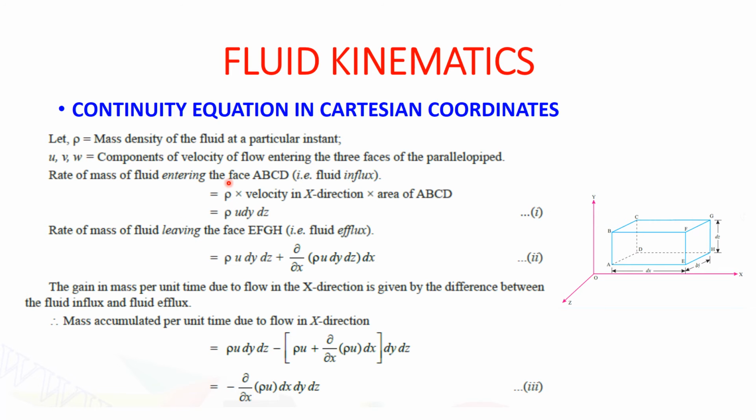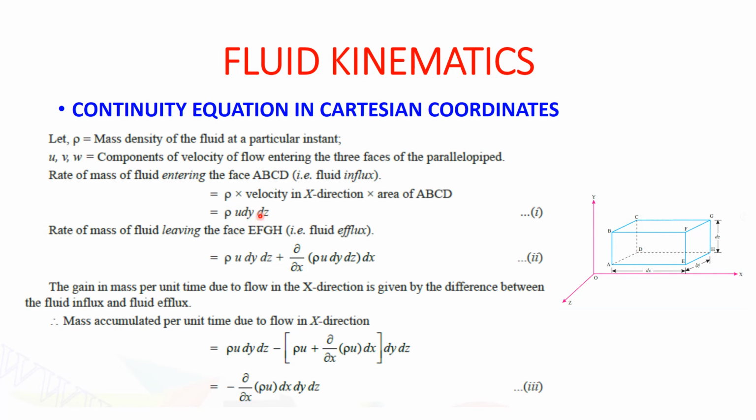Rho is as it is. Velocity in x direction, we have mentioned here, u, v, w are the velocities. So velocity in x direction, it is u. And see the dimensions of this ABCD area. This is dy, that is AD, and this is dz, that is height. So the area of that ABCD will be dy into dz.